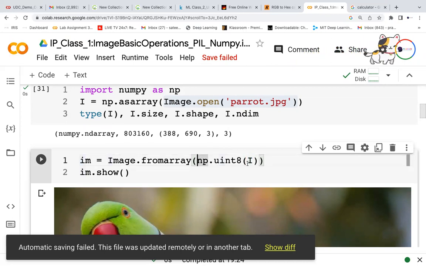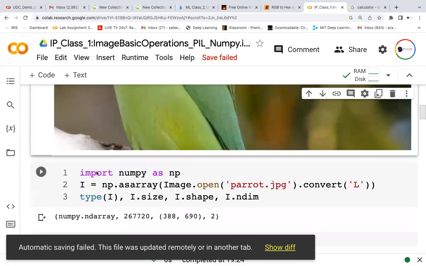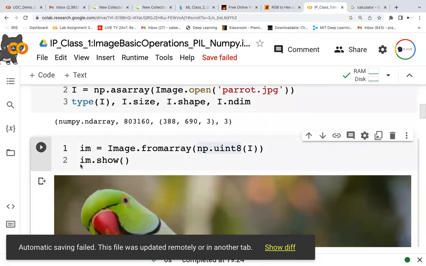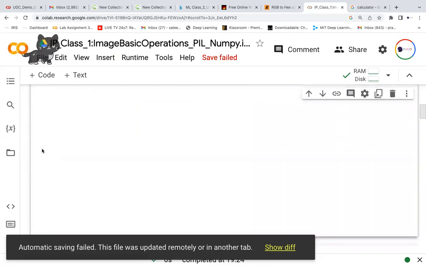Now I'm typecasting to uint8. Every value will be of 8 bits only. Then I'm passing it to this one, and it will convert it into something. Now if you see what is the type of that, let me check. I have converted it into IAM and I'm displaying.